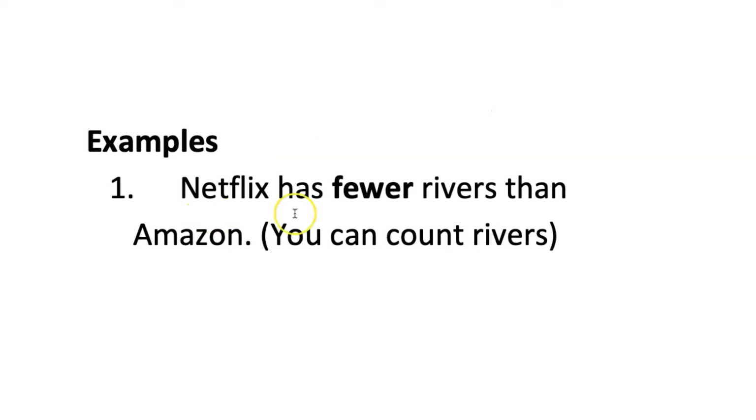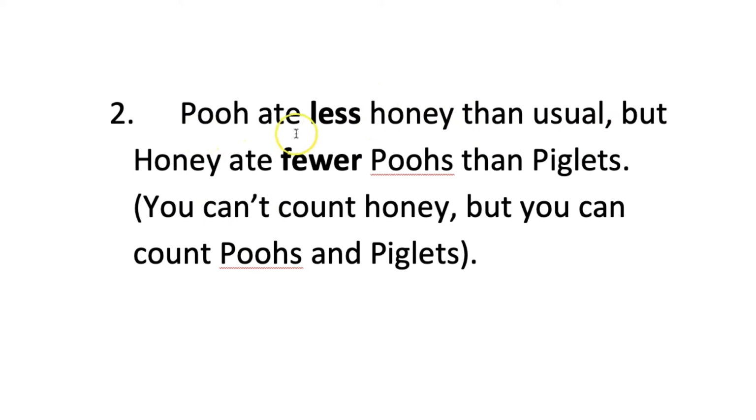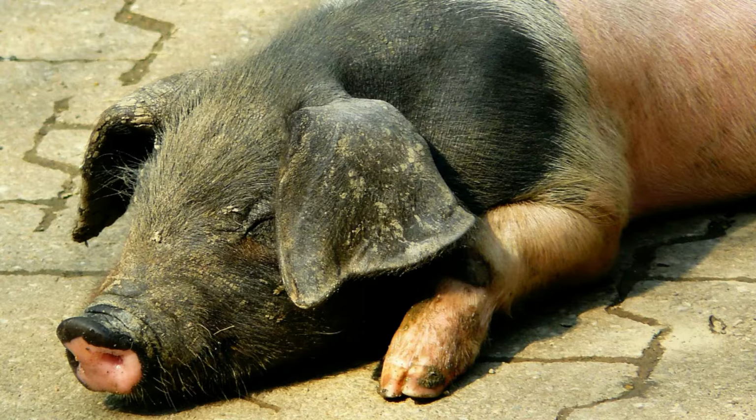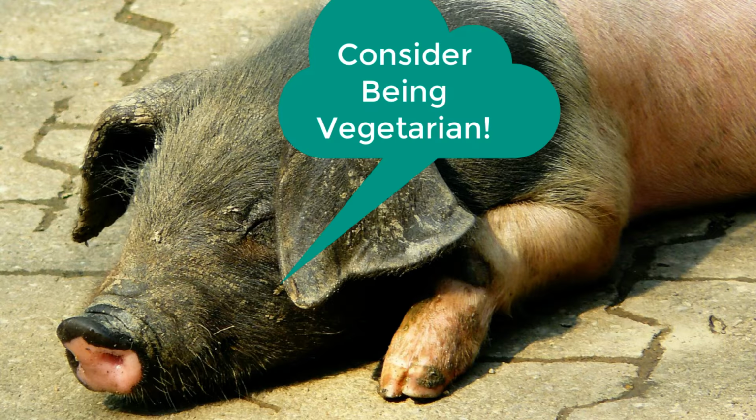So Netflix has fewer rivers than Amazon because you can count rivers. Hope you enjoyed the dad joke. Pooh ate less honey than usual because honey is not countable. But Honey ate fewer poos than piglets. I don't know why somebody called Honey has suddenly entered into this story, but there you are. Eating piglets is probably tastier than poos.